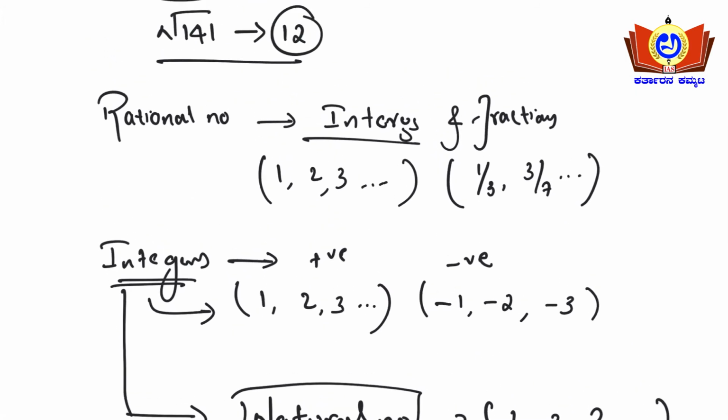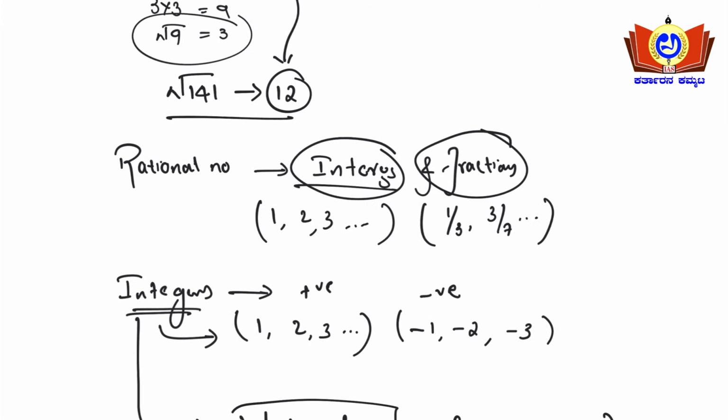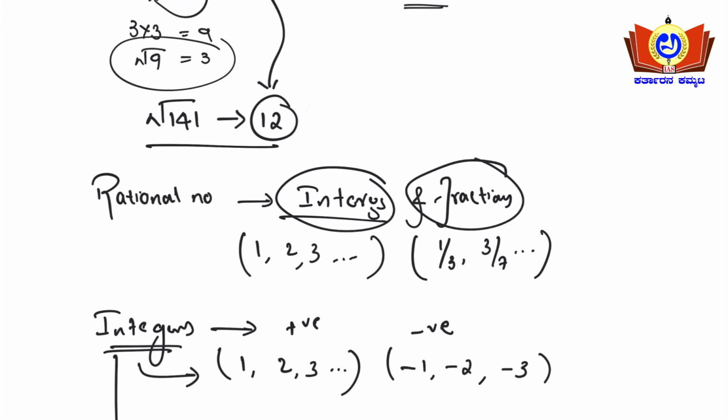If for example the question may start with a rational number, then a rational number actually includes both integers as well as fractions. So if at all you understand that concept, it is better here. Okay, so in the next page I'll be dealing with the divisibility rule here.